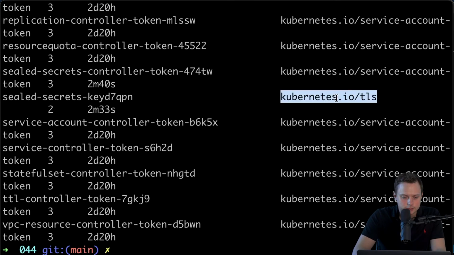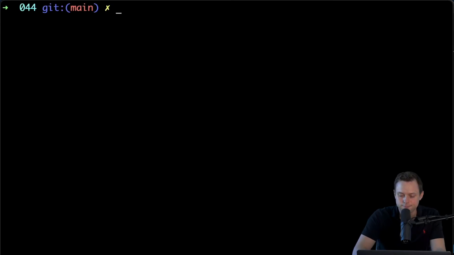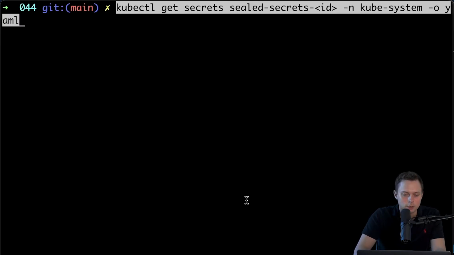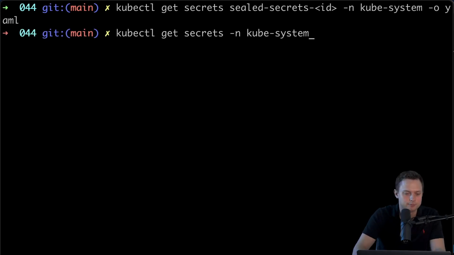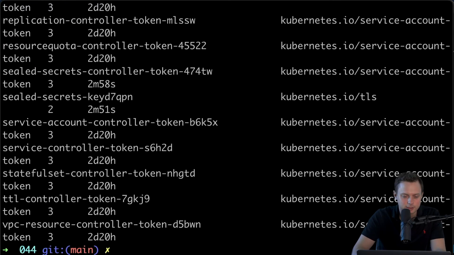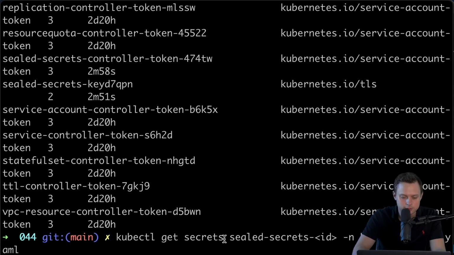And that's the secret that this controller just created, and it's of type TLS, right? So that's the secret. And let's describe the secret by running kubectl get secret. Let me get the secrets again, and now I can use this command, right? kubectl get secrets